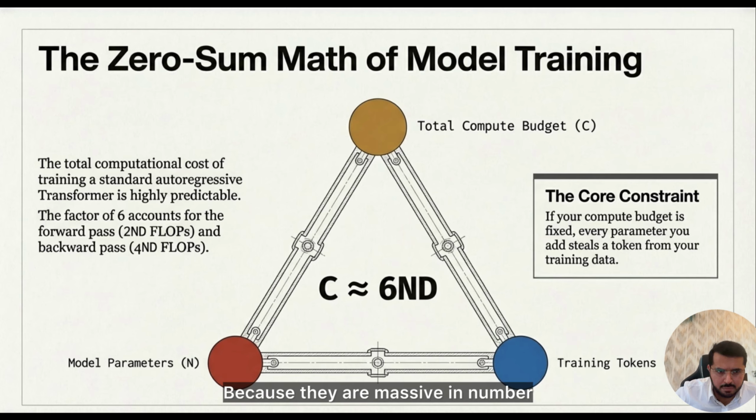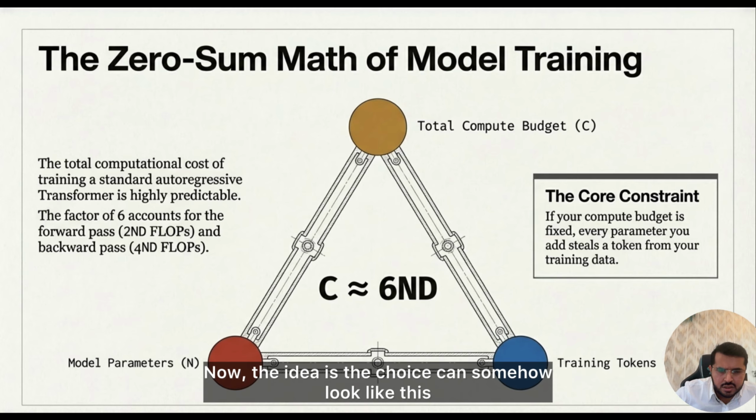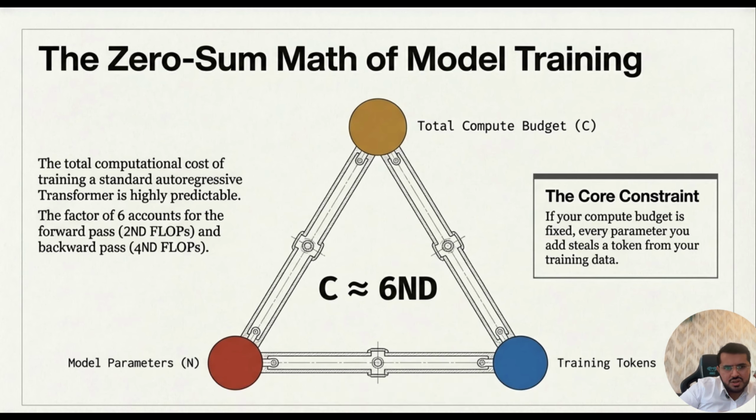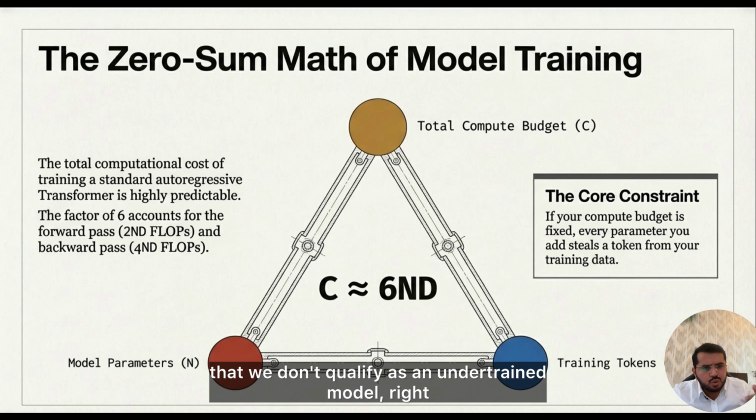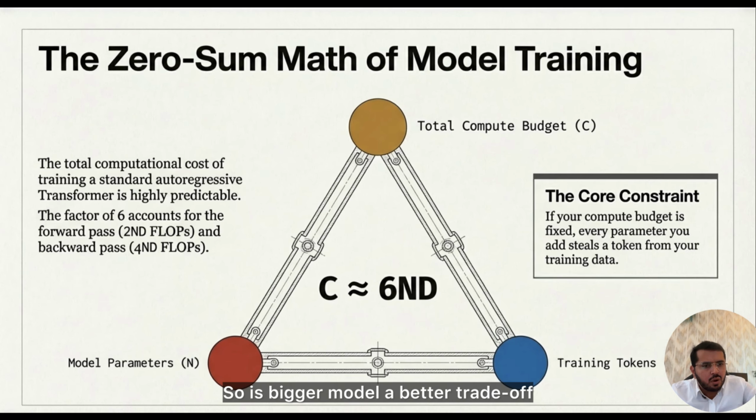Because they are massive in number. Now the idea is, the choice can somehow look like this: should we go ahead with a bigger model, or should we go ahead with more tokens in the training data so that we don't qualify as an undertrained model? So is a bigger model a better trade-off when compute is fixed, or are more training tokens a better trade-off when compute is fixed?